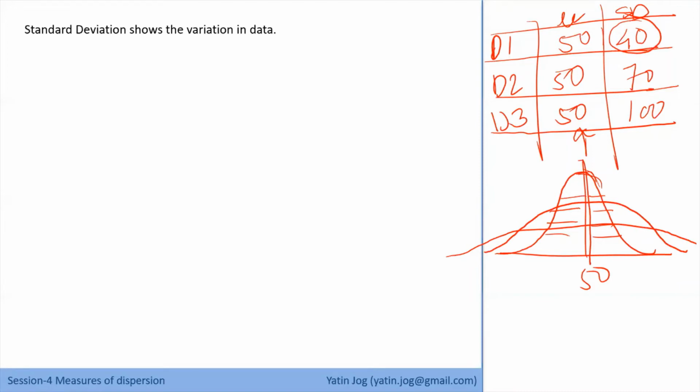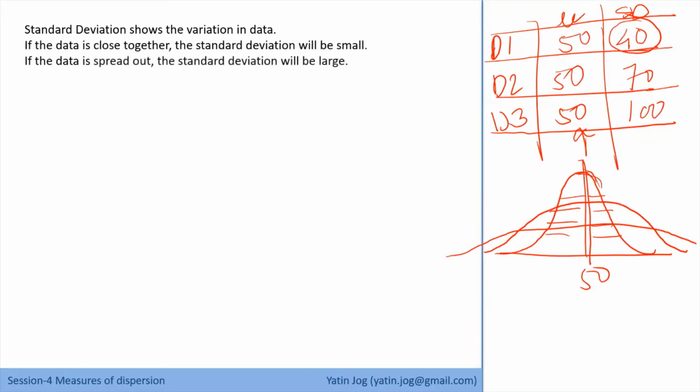So in analysis, we have parametric methods and non-parametric methods. If you know mu and standard deviation, you can go ahead with parametric methods. If you don't know them, you cannot visualize the data set, and then there is a different set of methods for doing analysis. So standard deviation shows the variation in data. If the data is close together, the standard deviation will be small, and if the data is spread out, the standard deviation will be large. This is very important to remember.